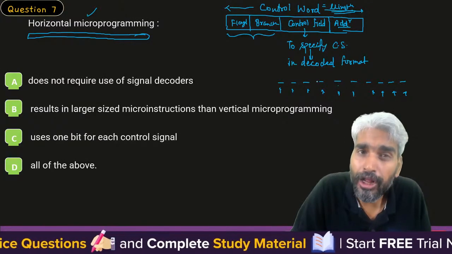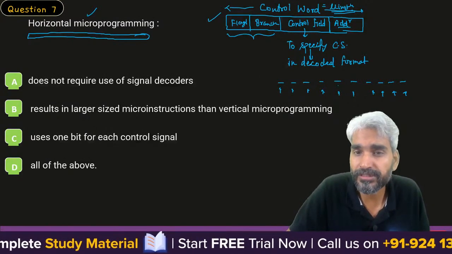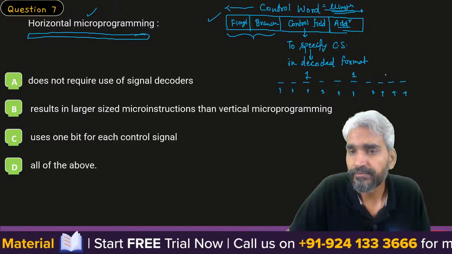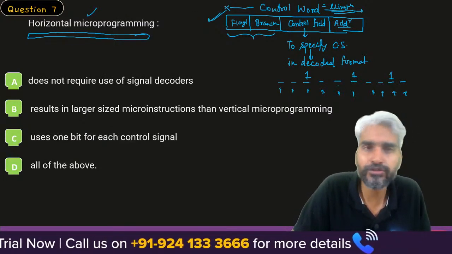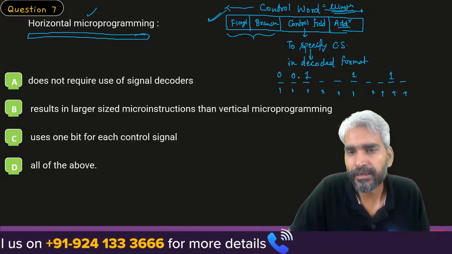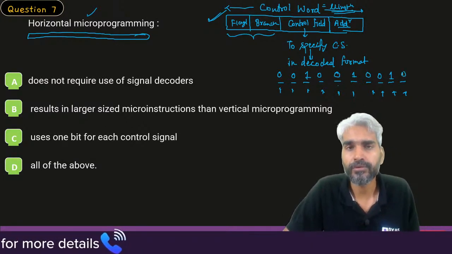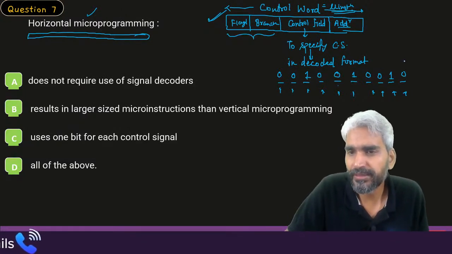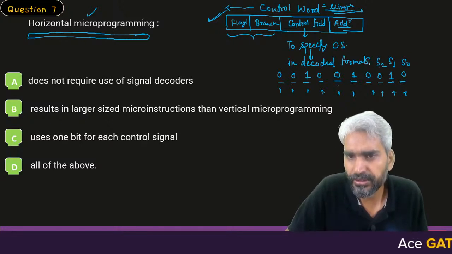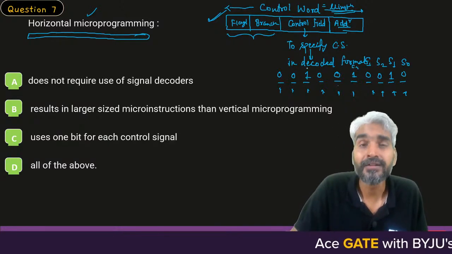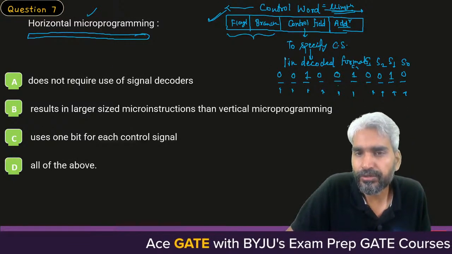So all the control signals which need to be generated for the execution of this micro instruction, those bits will be 1, and the control signals which are not required for the execution of this particular micro instruction, the bits corresponding to those control signals will be 0, right? So let's assume that this is signal S0, this is signal S1, signal S2, signal S3, signal S4, etc.